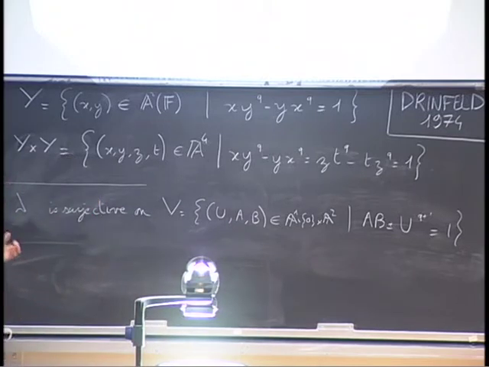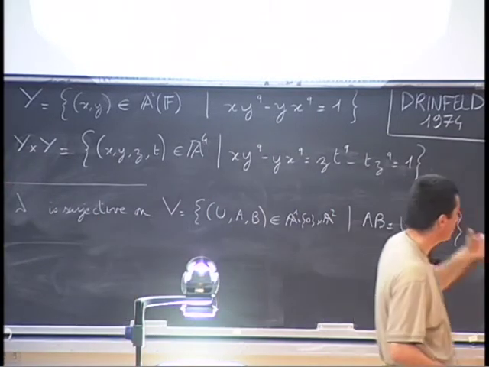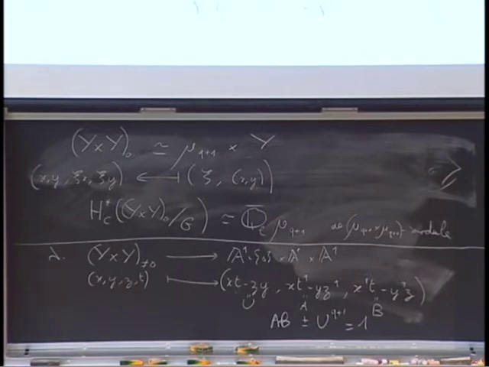And at this point you would say, why did you need to separate the 0 and the non-zero part? Because this is also defined on the 0 part. But the point is that for getting the surjectivity, it's an easy exercise, you really need that xt minus yz is non-zero. Okay, so that's one of the points.